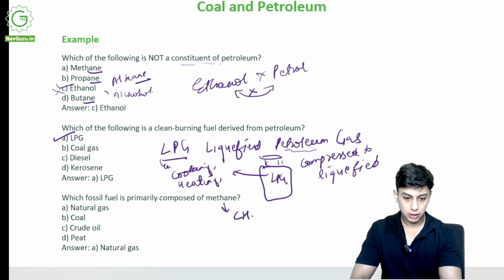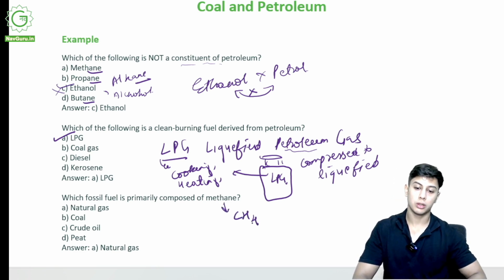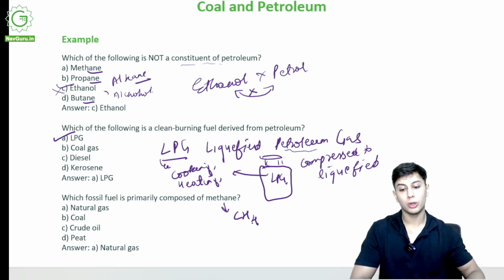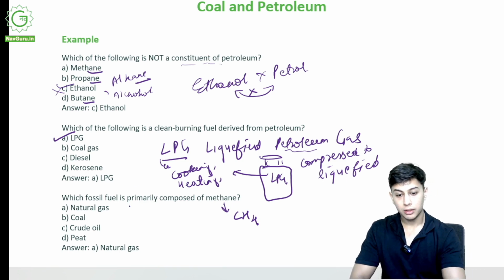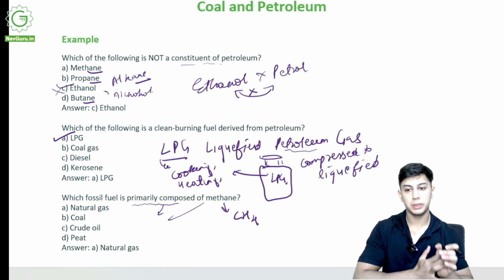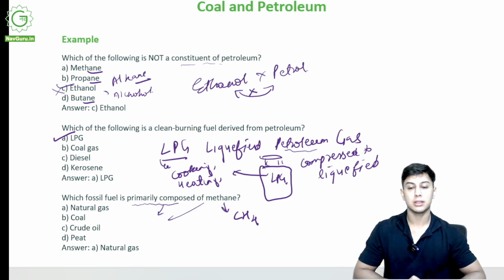Which fossil fuel is primarily composed of methane? What is methane? CH4. How do I get methane? What all is inside methane? And what does methane make up? Methane makes up only one gas. That is very important to us.